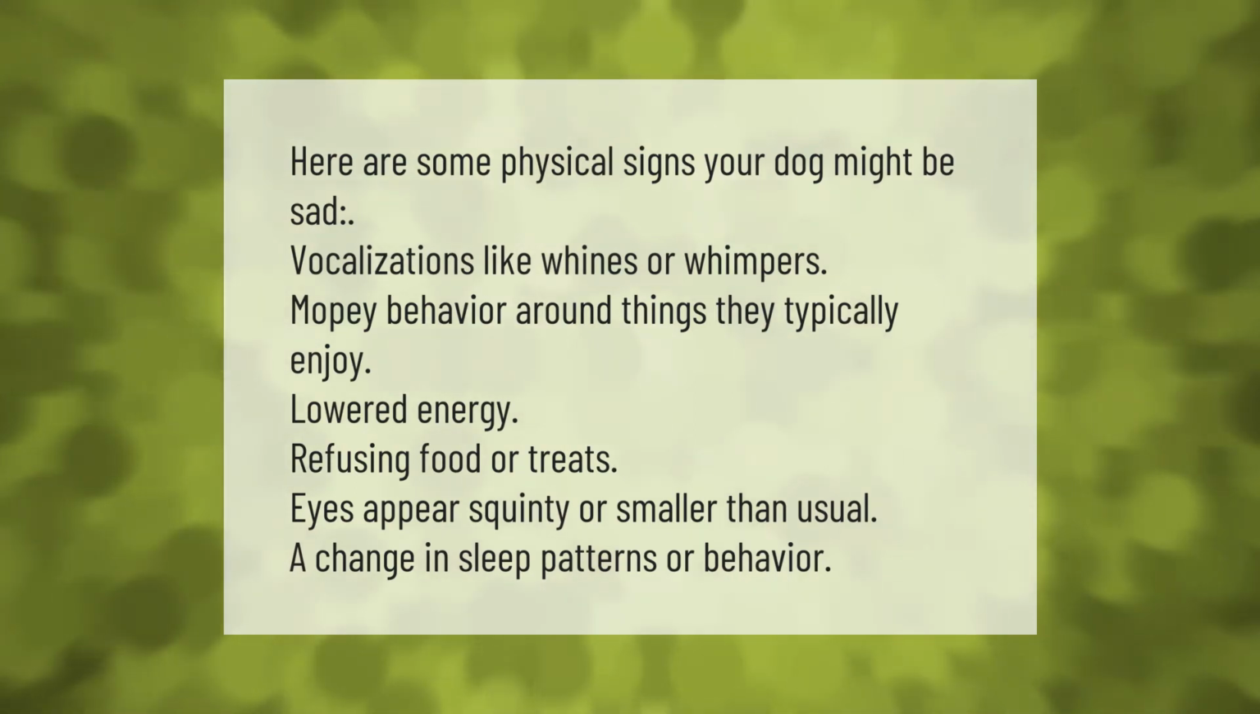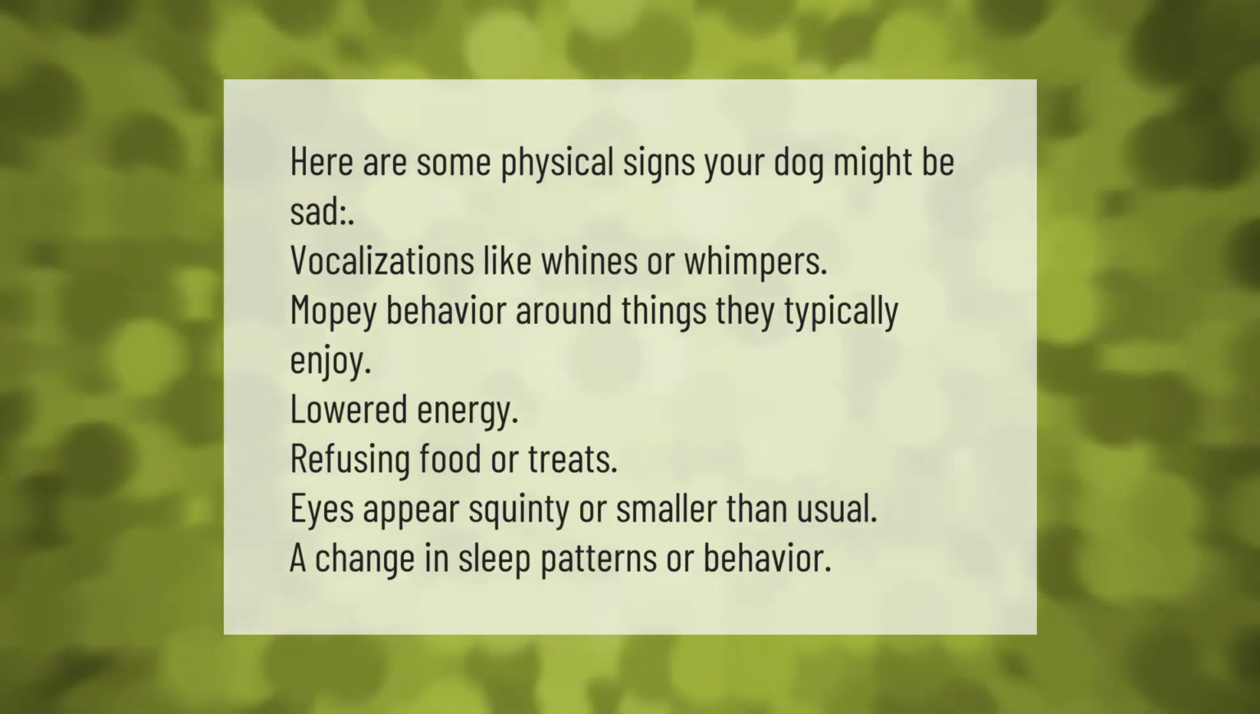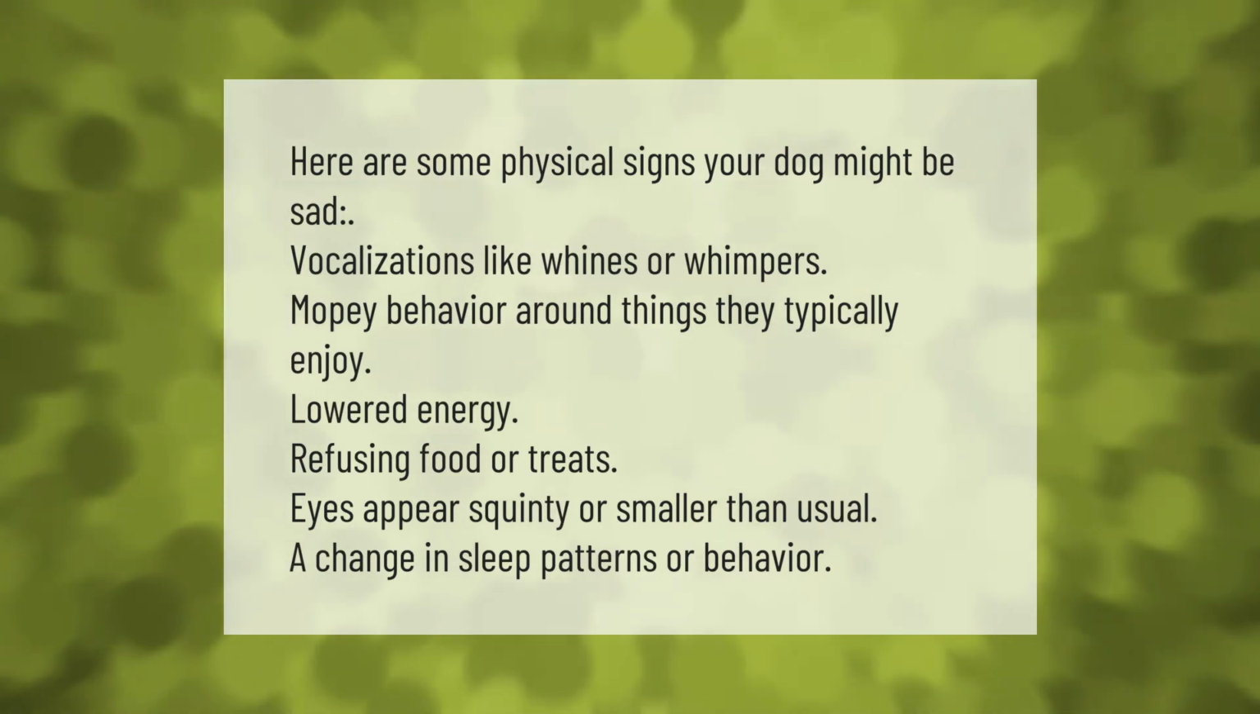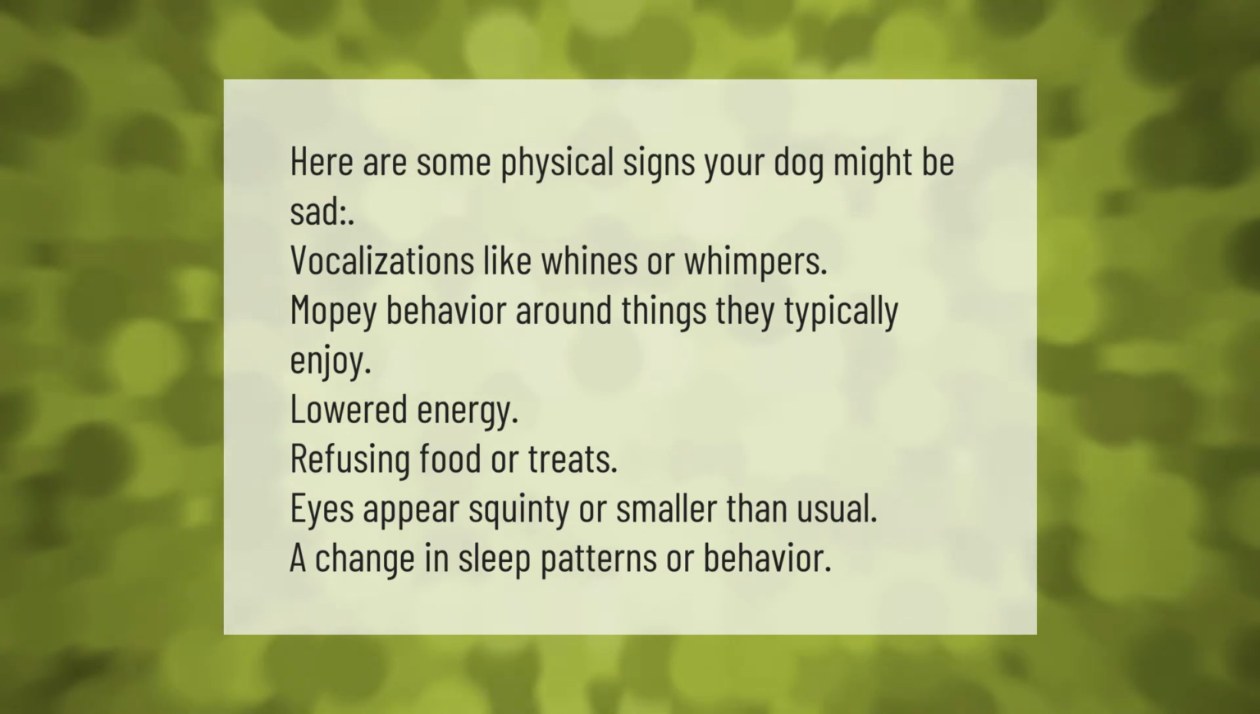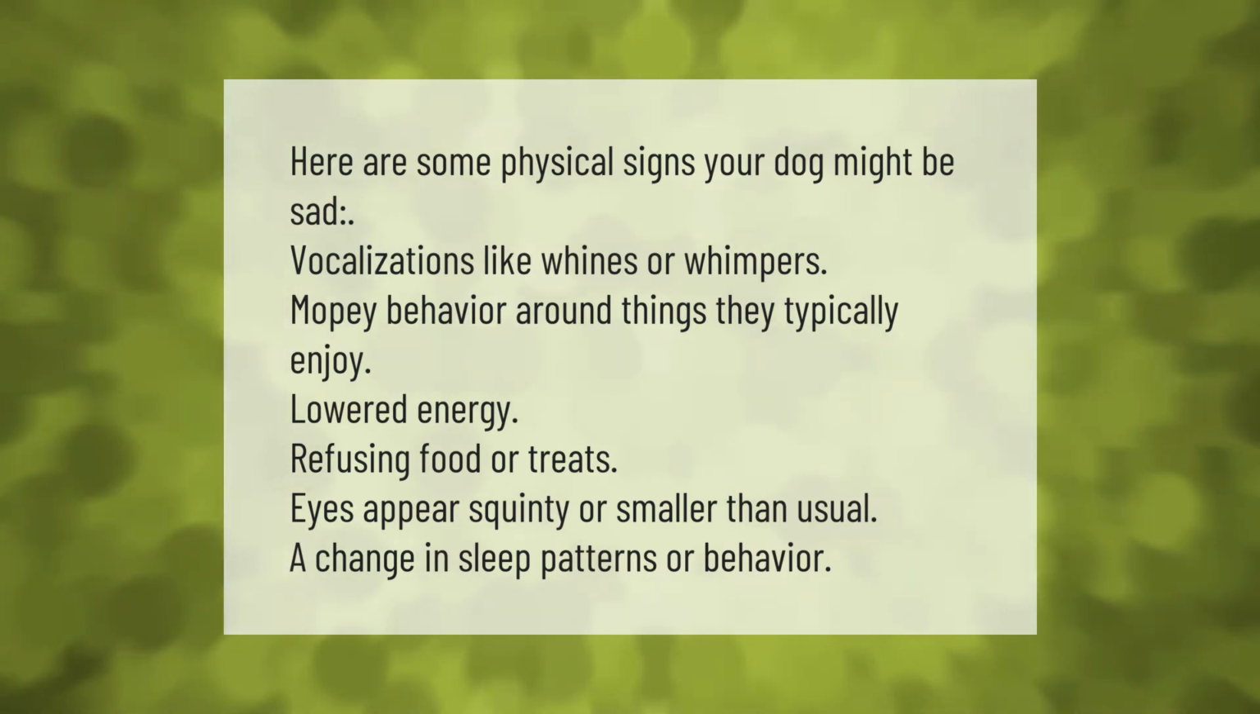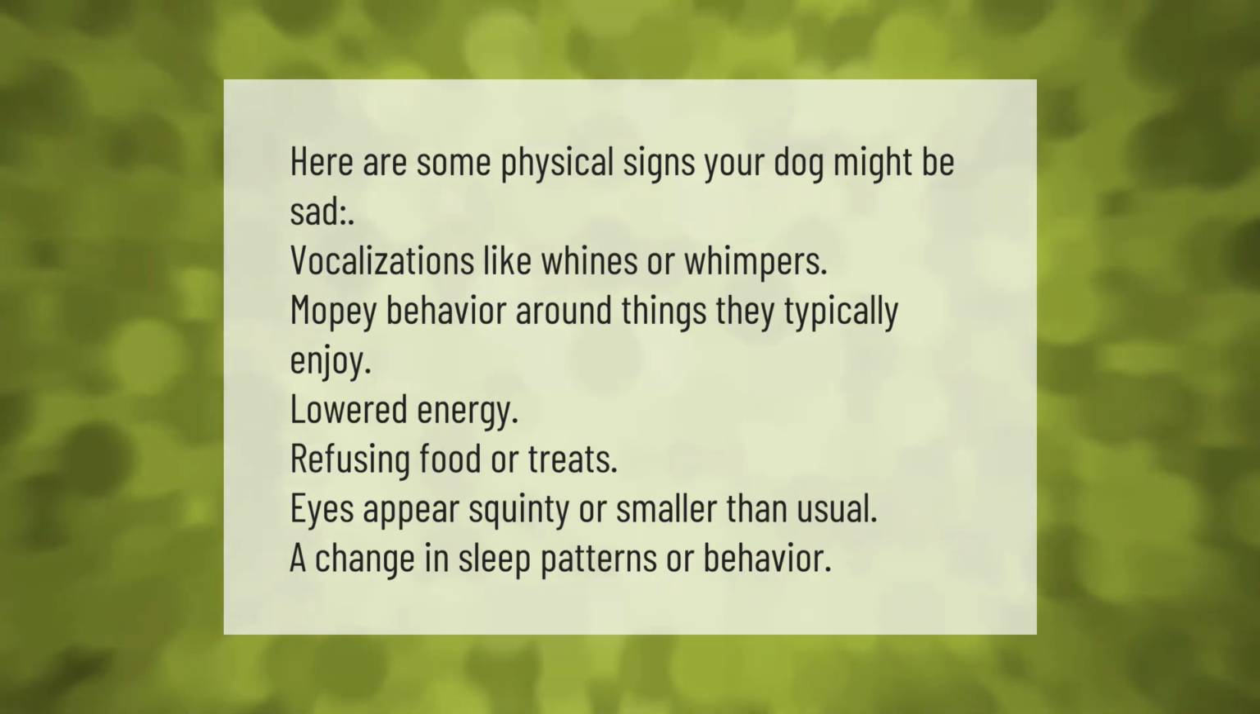Here are some physical signs your dog might be sad. Vocalizations like whines or whimpers. Mopey behavior around things they typically enjoy. Lowered energy. Refusing food or treats. Eyes appear squinty or smaller than usual. A change in sleep patterns or behavior.